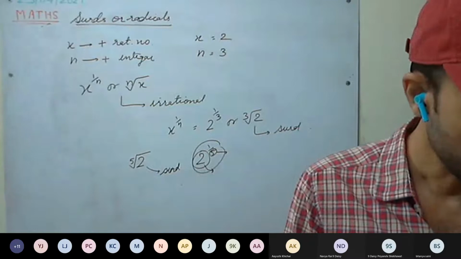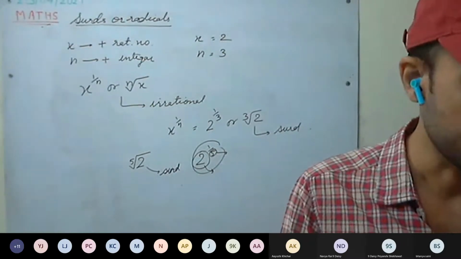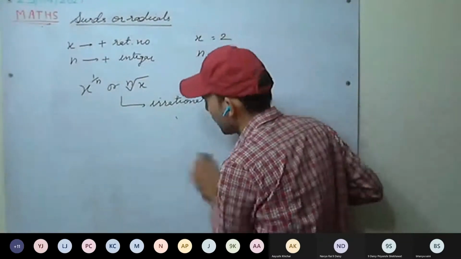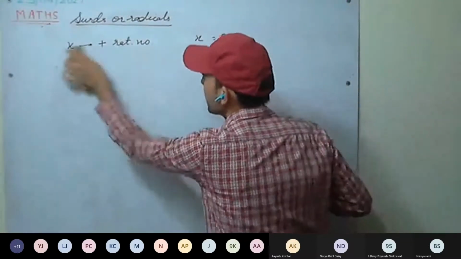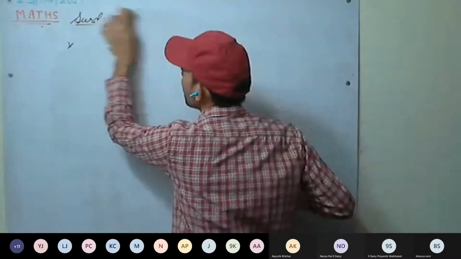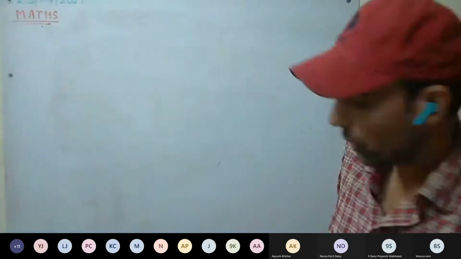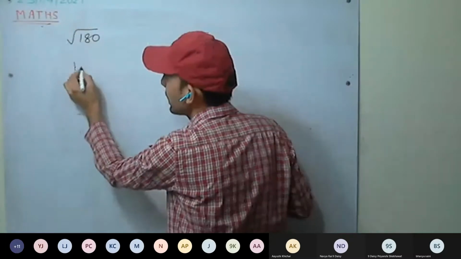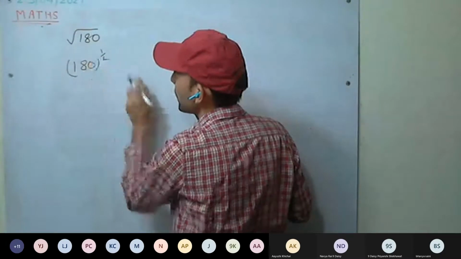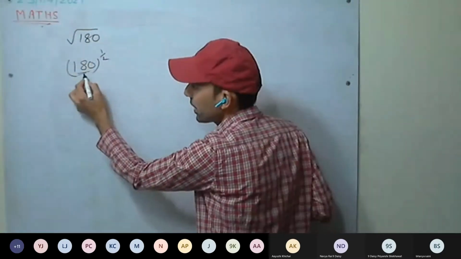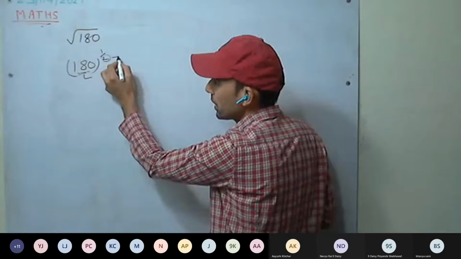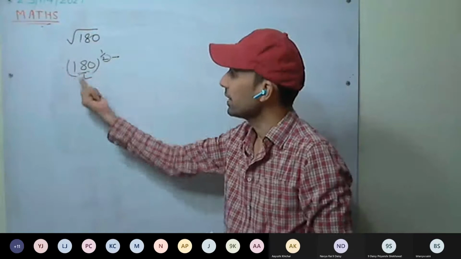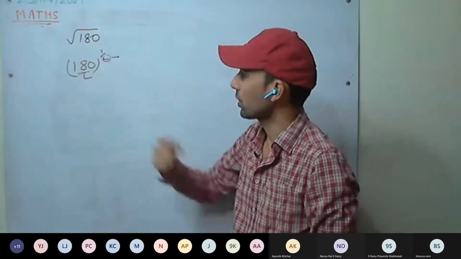So we'll do the first question first. Exercise 4C, first question. Root of 180. Is it a surd or not? We have to find out. You can see it is 180 raised to power 1 by 2. So 180 is a rational number and 2 is a positive integer. These two conditions are satisfied. Now we have to check whether it is irrational or not.